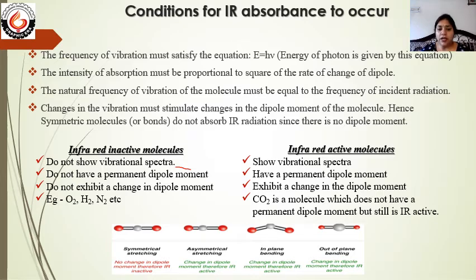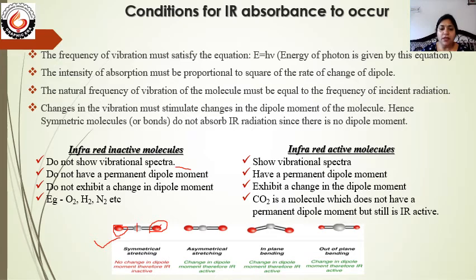In case of symmetric stretching, this is an example of a molecule of CO2. Here the center atom is carbon and the other two red atoms, shown by the red balls, are oxygen atoms. In symmetric vibration, both bonds stretch with the same magnitude.